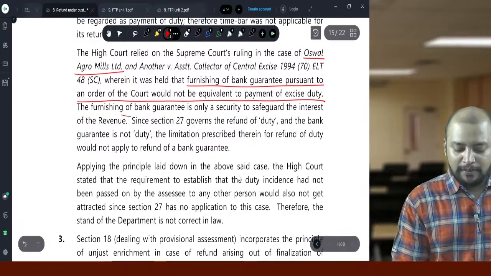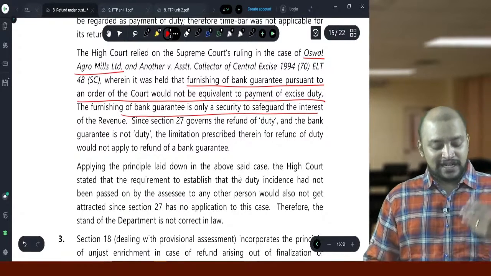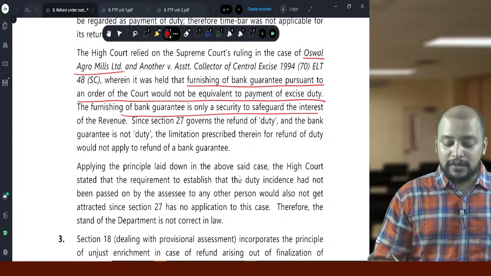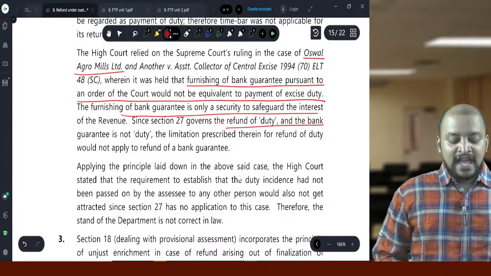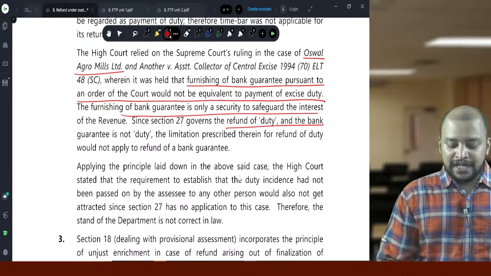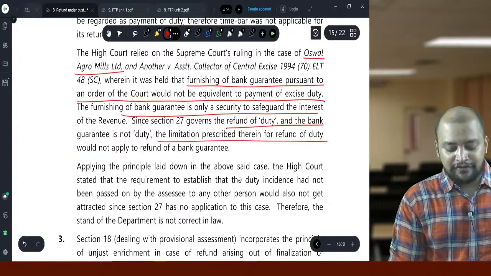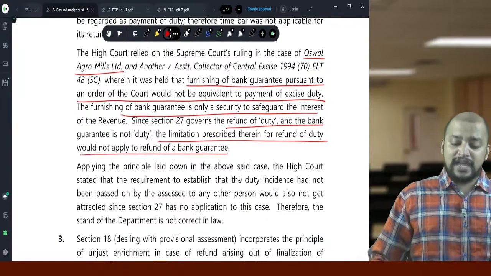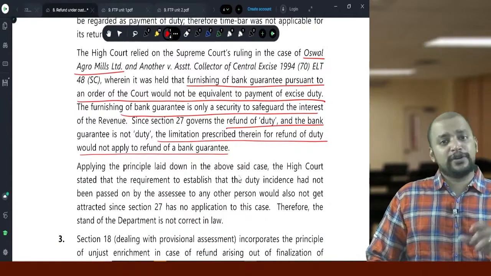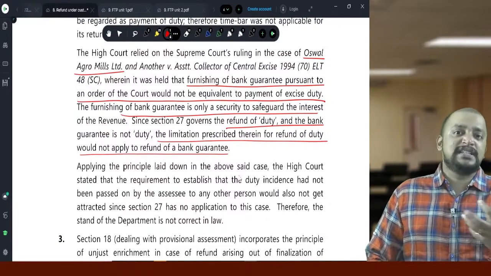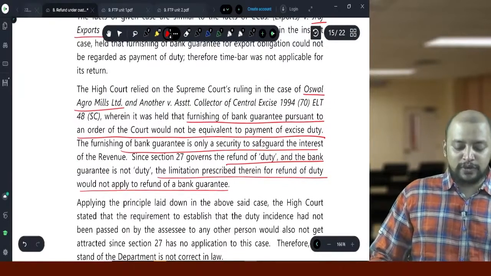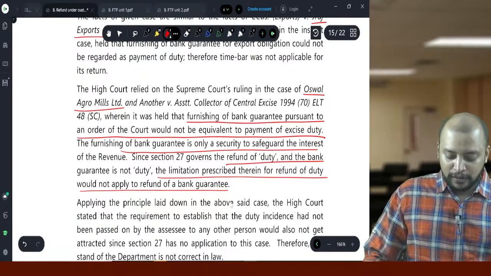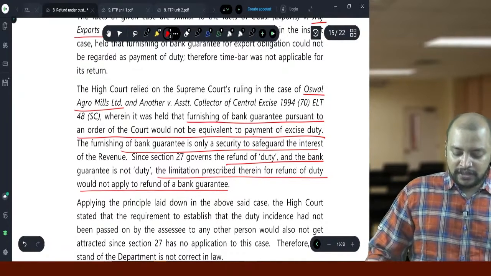Therefore, the furnishing of bank guarantee is only security to safeguard the interest of the revenue. And since section 27 of Customs Act talks about the refund of duty and the bank guarantee is not duty, the limitation prescribed therein for refund of duty will not be applicable for refund of bank guarantee. Okay. So either you can write that Supreme Court judgment or you can write the High Court judgment, but my advice is that you need to write the Supreme Court judgment, Oswald Agro Mills Limited case of Supreme Court. Then next question.